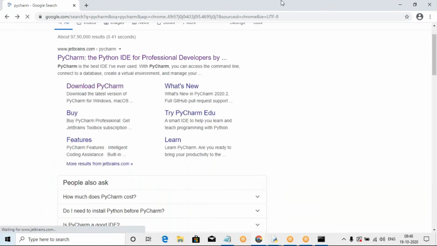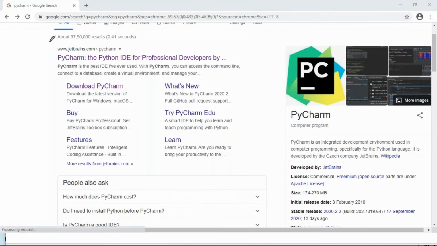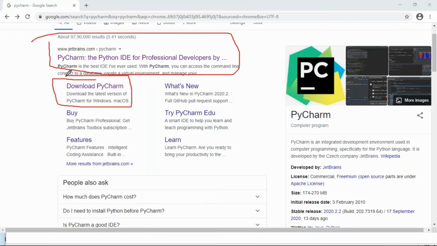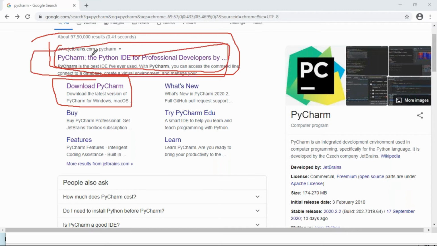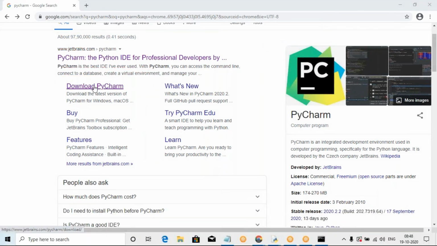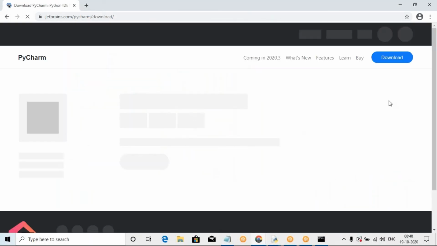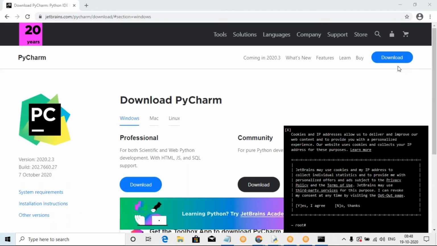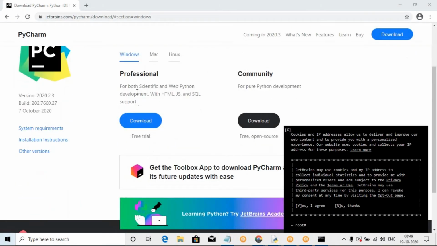Go to www.jetbrains.com and click Download PyCharm. It is very important. PyCharm, the Python IDE for professional developers. Here you decide which one you want. So download PyCharm. These are the two versions, and you can download it directly. By default it downloads the professional edition.